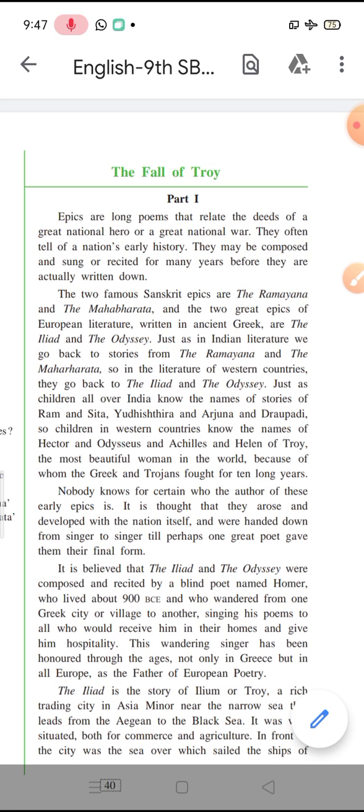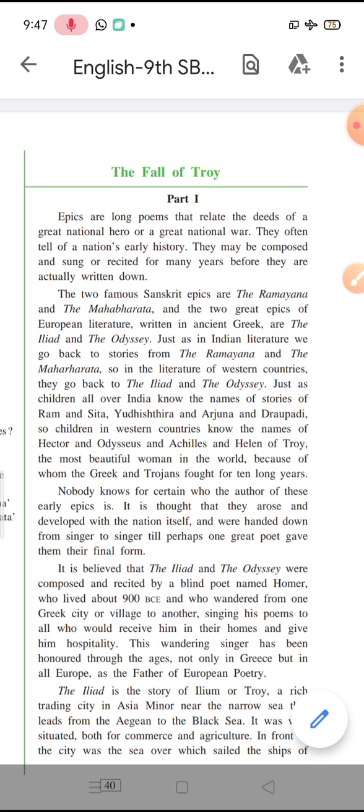According to the Greek mythology, first of all, children, this is based on the Greek mythology. Generally, we have very famous stories in India, also in our Hindu culture. These famous epics, I must say, are the Ramayana and the Mahabharata.